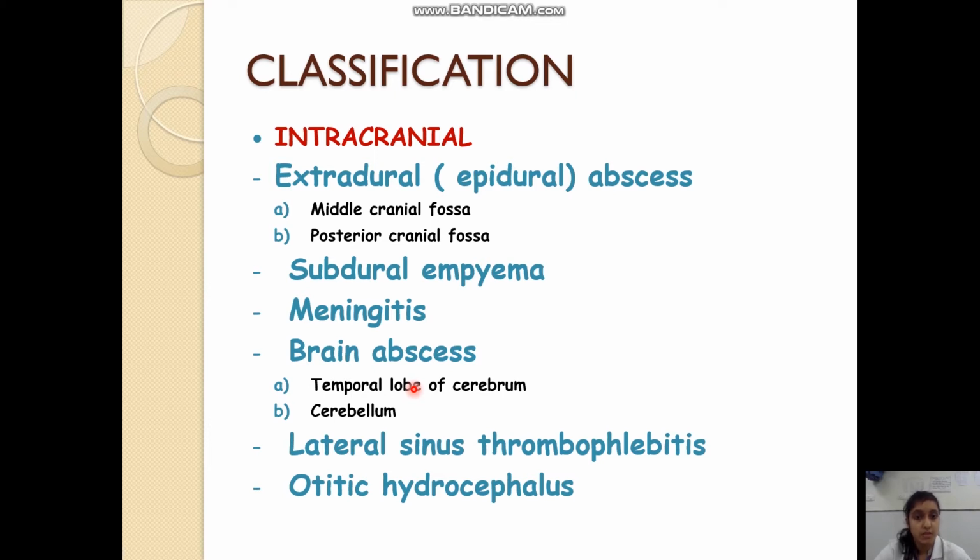Whenever the dura is breached, it will lead to subdural empyema. Once the arachnoid layer is affected, it will lead to meningitis. Once the meninges are breached and the organism is reaching the brain, it will lead to the brain abscess, which is commonly occurring in the temporal lobe of the cerebrum and cerebellum. Other sites which can be affected are the lateral sinus, which will lead to the lateral sinus thrombophlebitis, and otitic hydrocephalus is one of the rare intracranial complications of chronic otitis media.